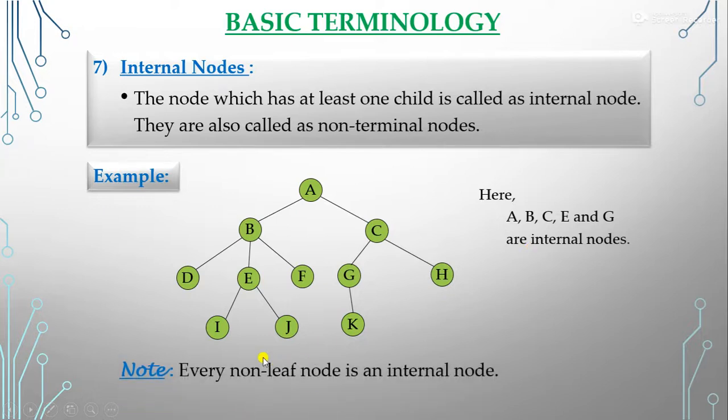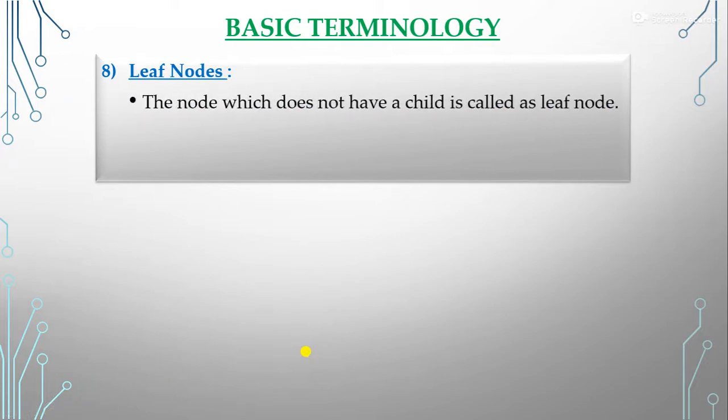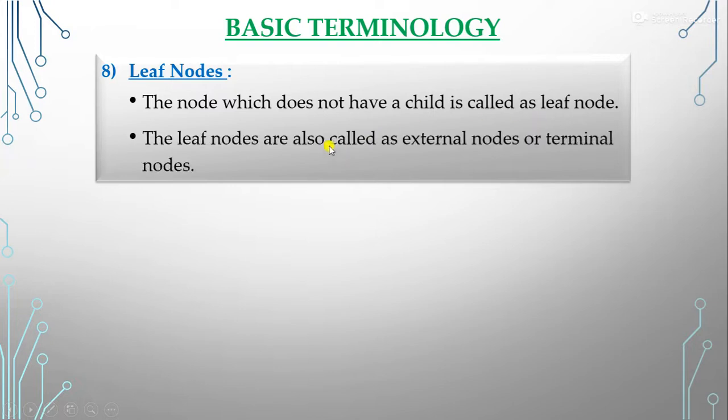One thing is that every non-leaf node is an internal node. And what is a leaf node? Next we see what a leaf node is. The node which does not have a child is called a leaf. So the node which has no child is the leaf node. The leaf nodes are also called external nodes or terminal nodes.